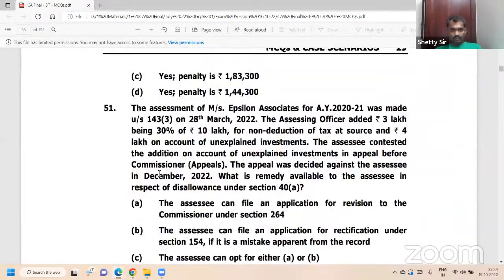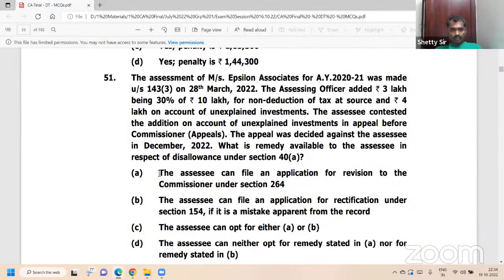Question number 51. Section 154, one more section that is normally asked: rectification of mistakes.